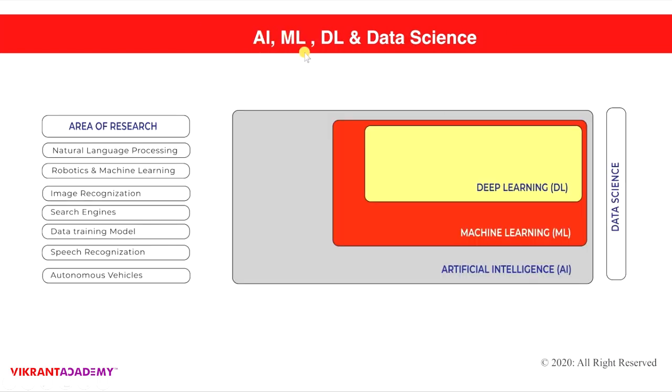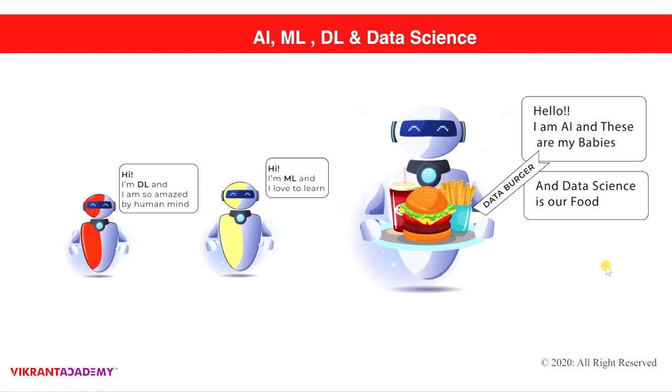So artificial intelligence, machine learning, deep learning, and data science are four things that work together. In this picture, you have artificial intelligence, its subset machine learning, and at the core, deep learning. Deep learning is the technology behind artificial intelligence and machine learning. Data science is the entire part of the technology.